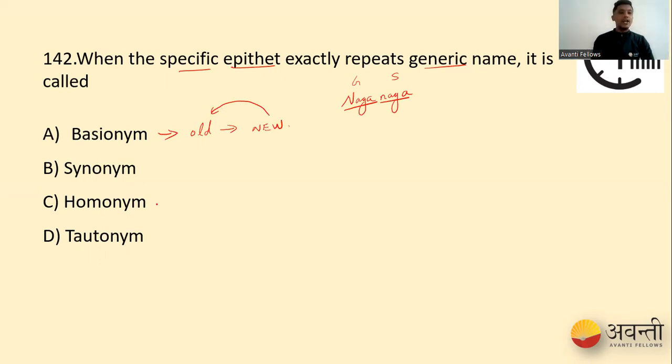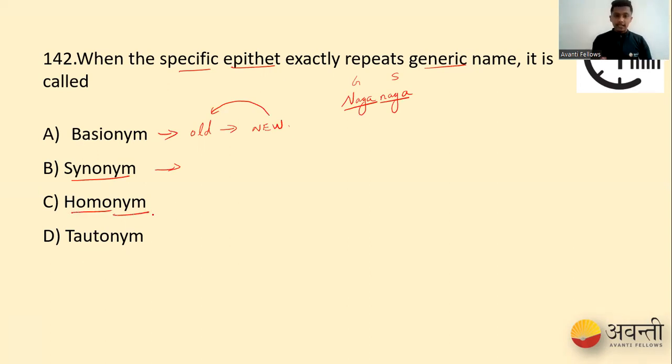Whereas synonyms, we are very much aware of, because we study English literature well. Synonym is when two different words have the same meaning, describing the same object or expression. What is homonym?